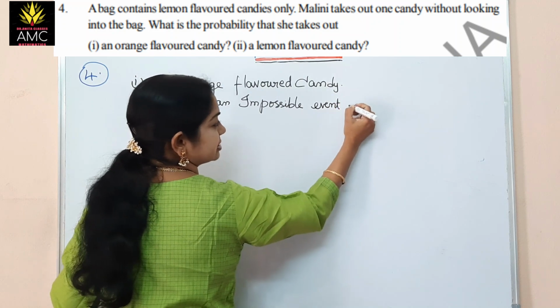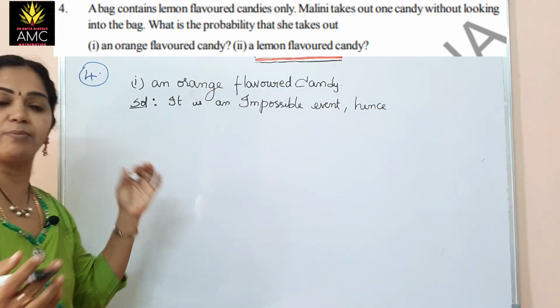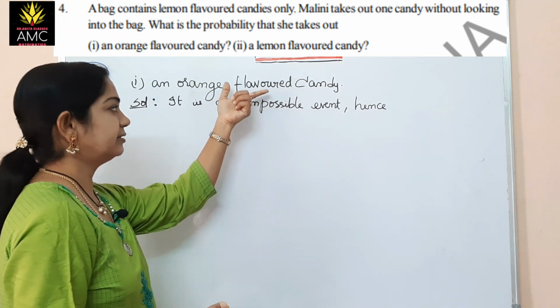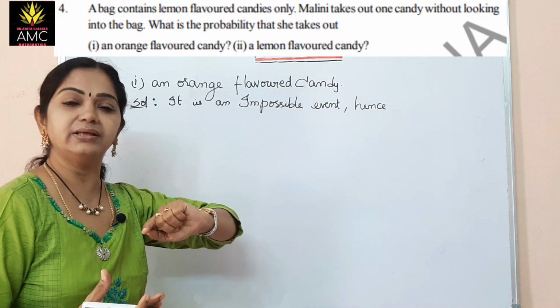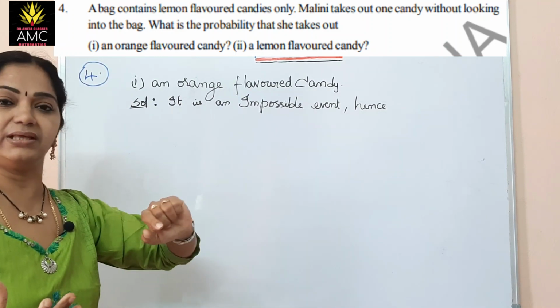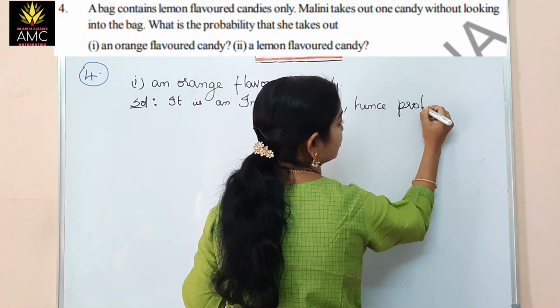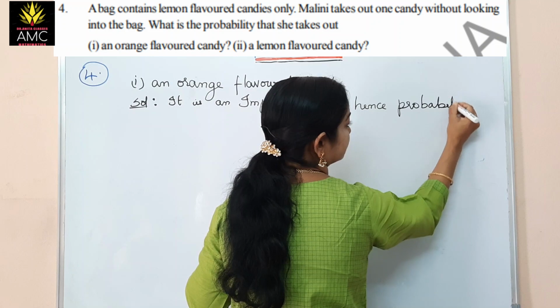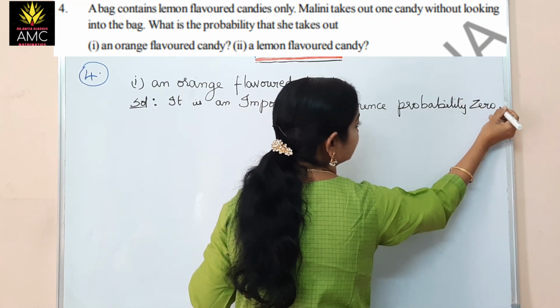Hence, we can write that for an impossible event the probability is always 0, because the favorable outcomes are 0 upon the total outcomes. Total outcomes, 0 upon anything is 0, isn't it? So hence the probability is 0. So simply you can write it like this, it is 0, right?